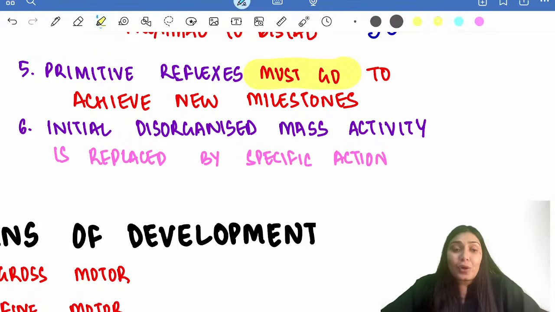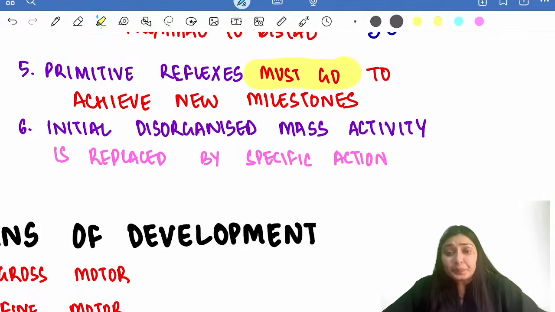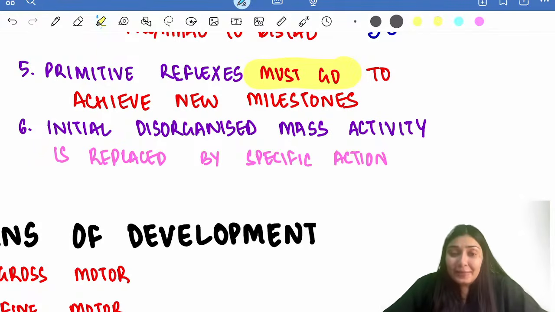And the last law says that the initial disorganized mass activity is replaced by a specific action. For example, when you just entered your MBBS from a home setting, a protected environment, to a hostel setting, initially everything was disorganized, right? Your food plan, your cleanliness, everything was disorganized.